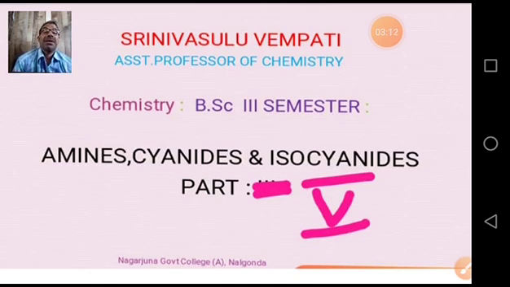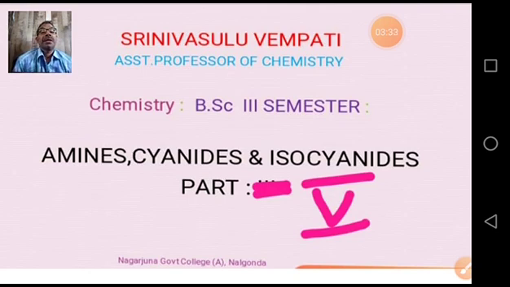Aromatic amines are weaker bases than aliphatic amines. We compared primary, secondary, tertiary and aromatic amines' basicity by considering plus I effect, steric factors and solvent effect. We discussed in detail the basicity of amines.